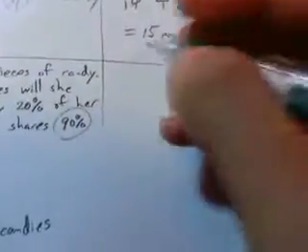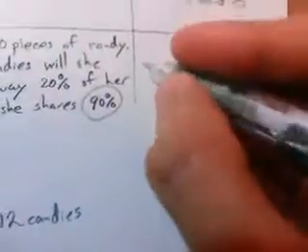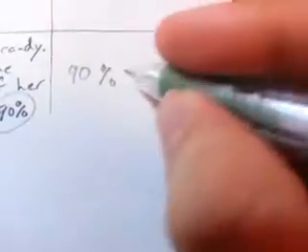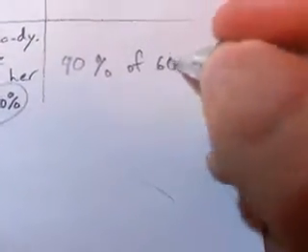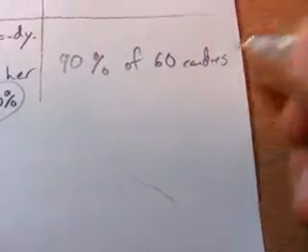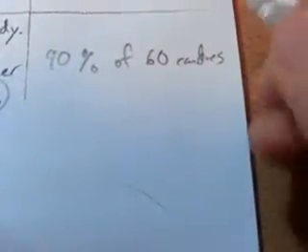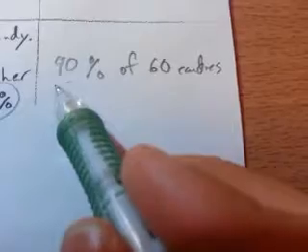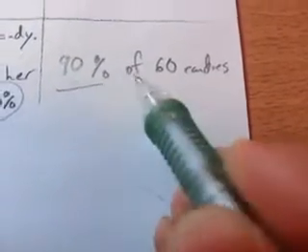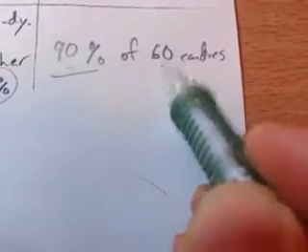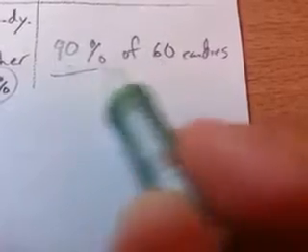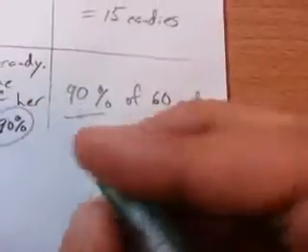Awesome. Well, how about if we're doing 90%? Okay, well, Miriam's giving away 90% of 60 candies. So again, this means she's giving away a fraction of 60 candies. So what's that fraction?